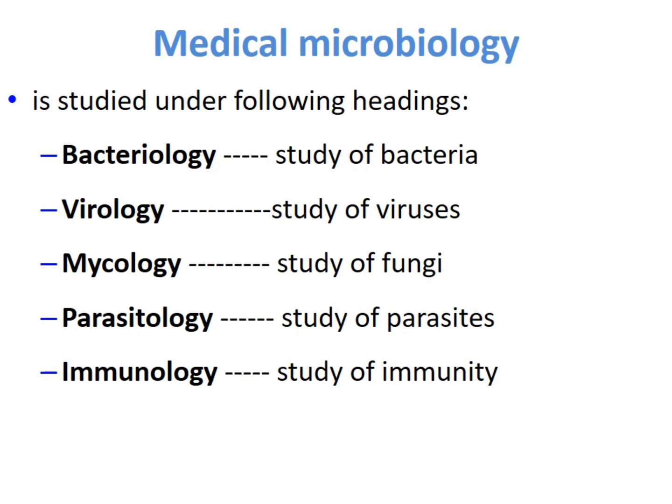Then immunology, this is the study of the immunity, the immune system of an individual. The host immune system in normal cases as well as when an individual is getting infected. Actually, here we also see the deficiencies and the abnormalities occurring in the immune system, which are congenital or when these are acquired after birth.